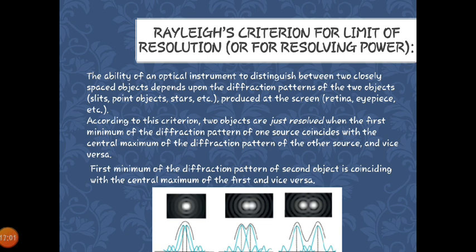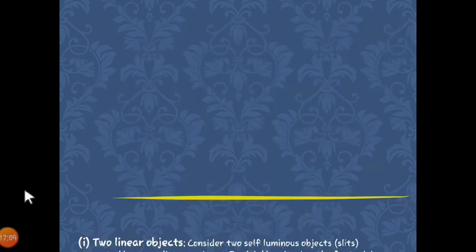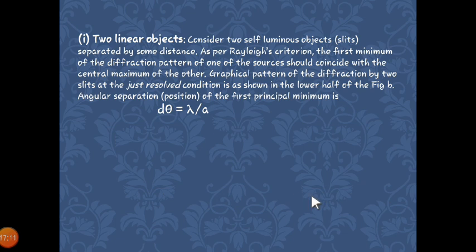Now, as he said, the diffraction pattern is either for linear objects or for point objects. First, let us consider two linear objects. If we consider two linear objects, how will this criterion apply? We are going to consider two self-luminous objects, that means slits, and they are separated by some distance.